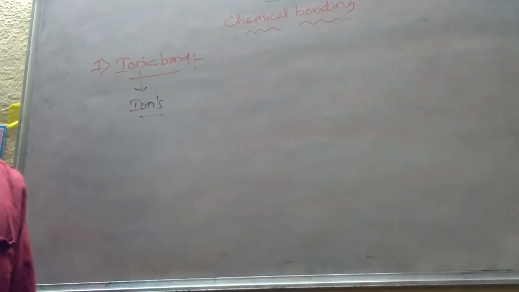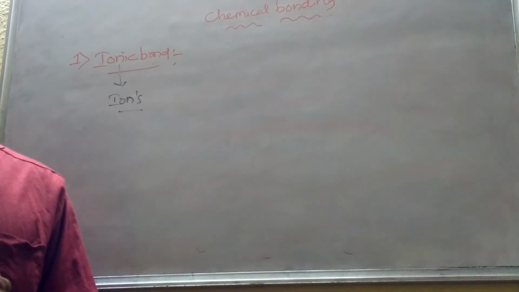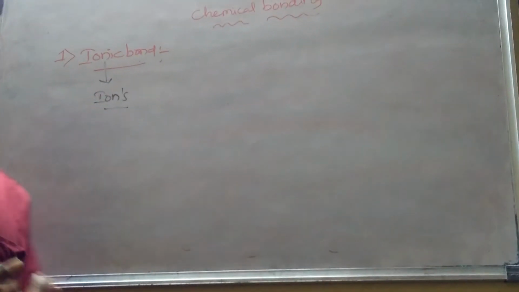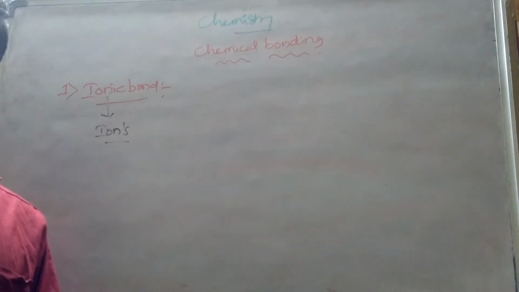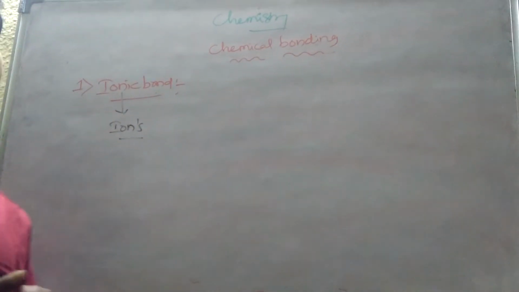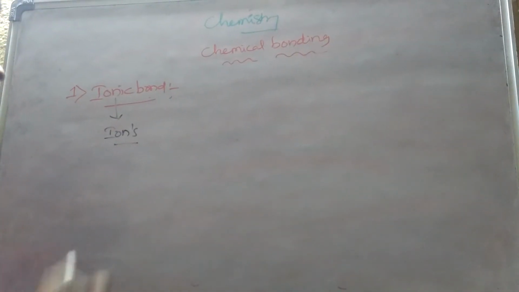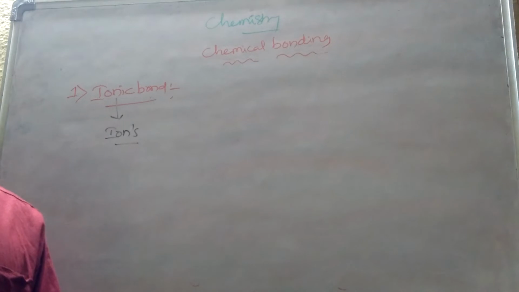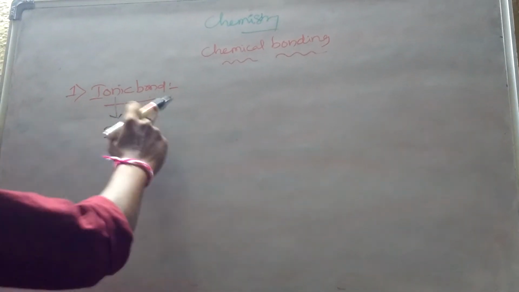So what is the perfect definition for the ionic bond? The bond which is formed due to the transfer of electrons, or the bond which is formed due to the loss of electrons or gain of electrons, or the bond which is formed between two types of electrical charges, that is commonly called ionic bond.